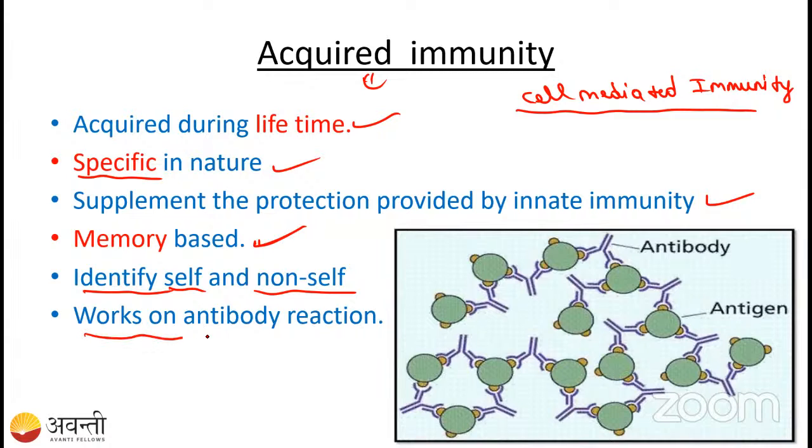Okay. Then it works on antibody reaction. Antibody reaction, so that is humoral immunity, I have told, right? So this is how it is going to work. So acquired immunity, what you have learned here, is acquired during the lifetime. It is specific in nature and it is memory based and it will recognize self and non-self. Okay.